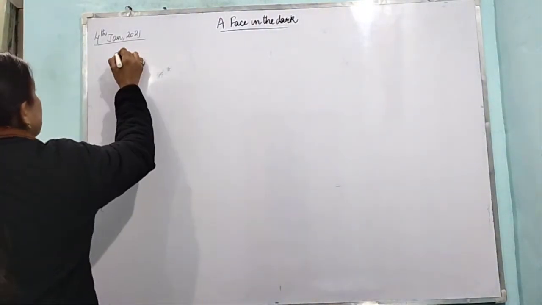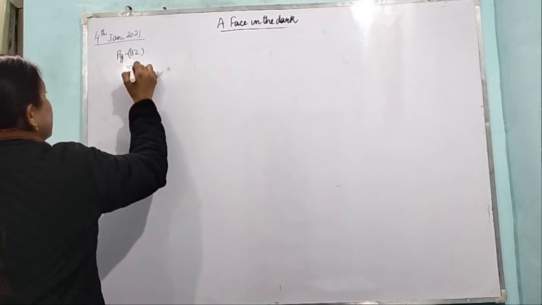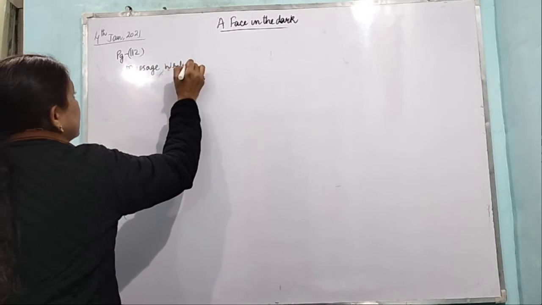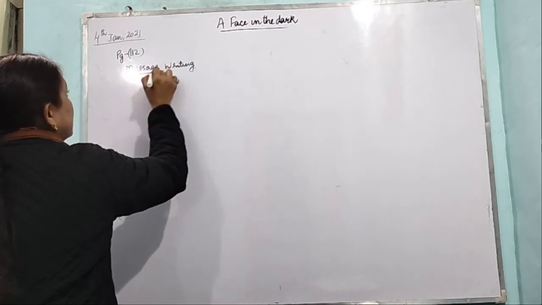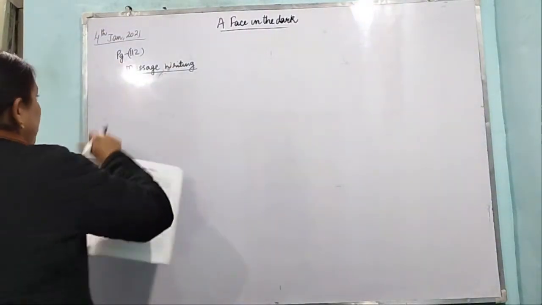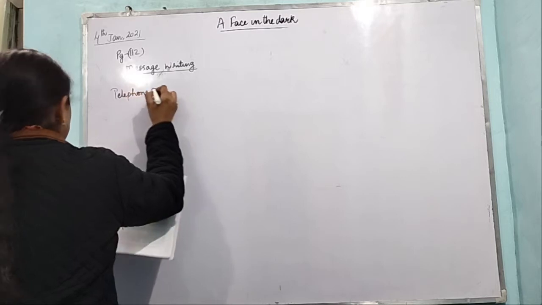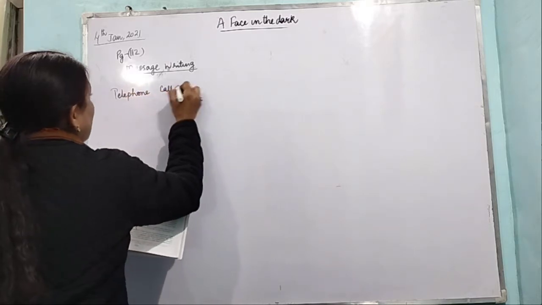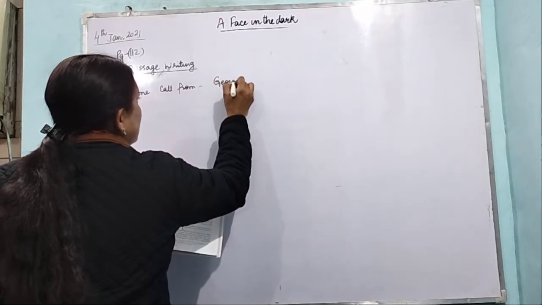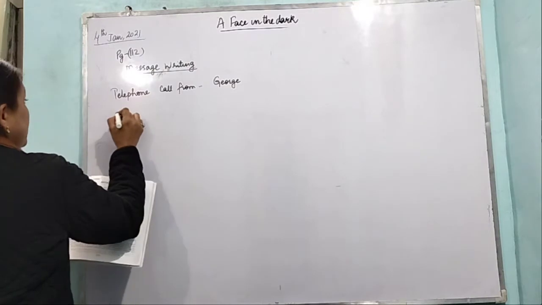So it is page 112, message writing. Now, you can start from telephone call from George. They have written, so you have to write the name, right? So now you can start writing.